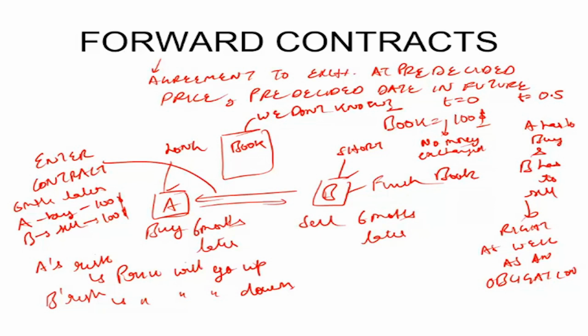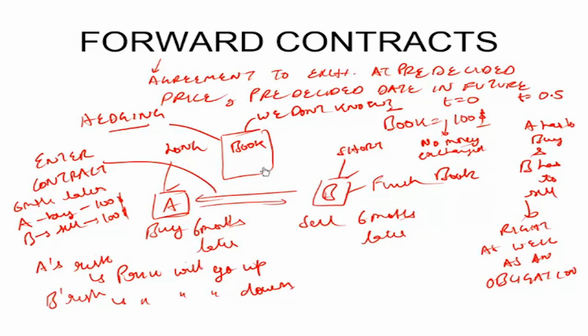Now the application that we discussed for a forward contract is called a hedging application. So are both A and B hedging their requirement or protecting their risk? Yes. A needs to buy the book and he is protecting the risk that the price may go up.